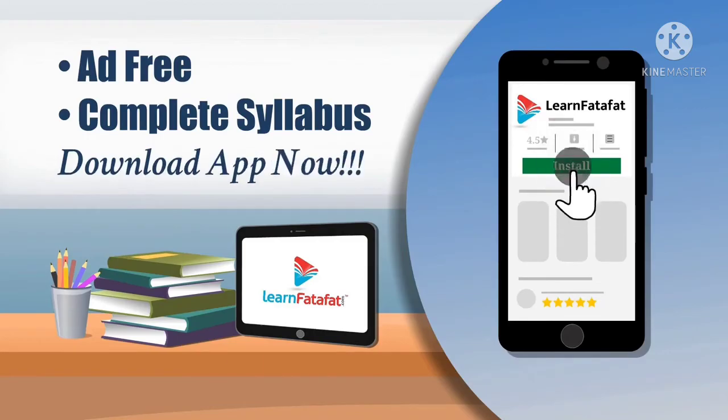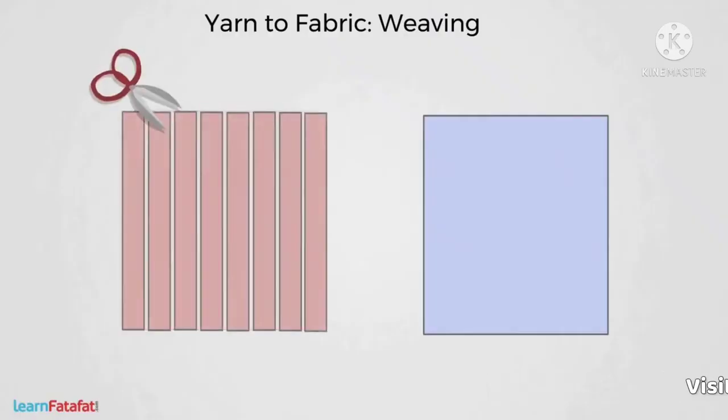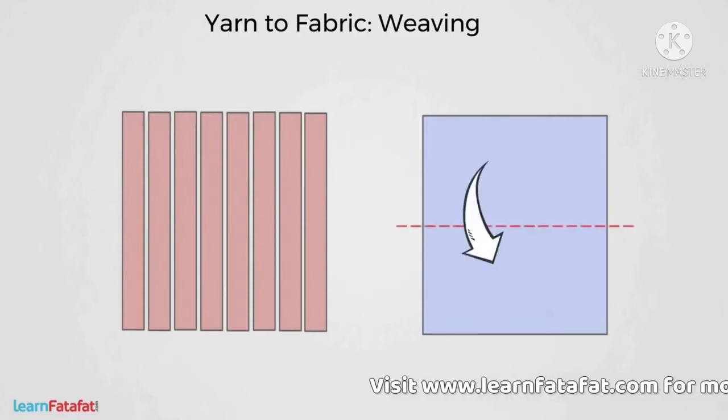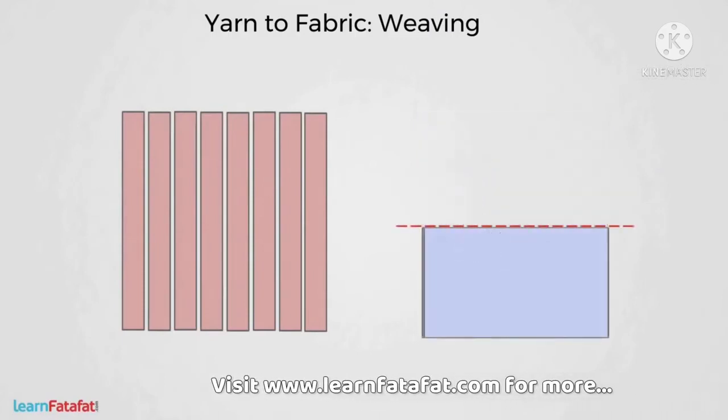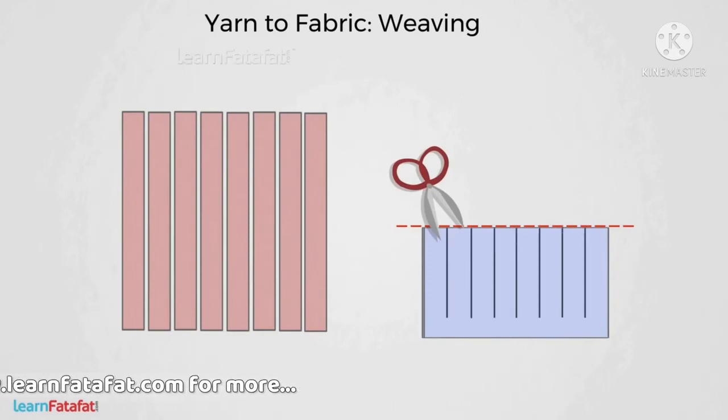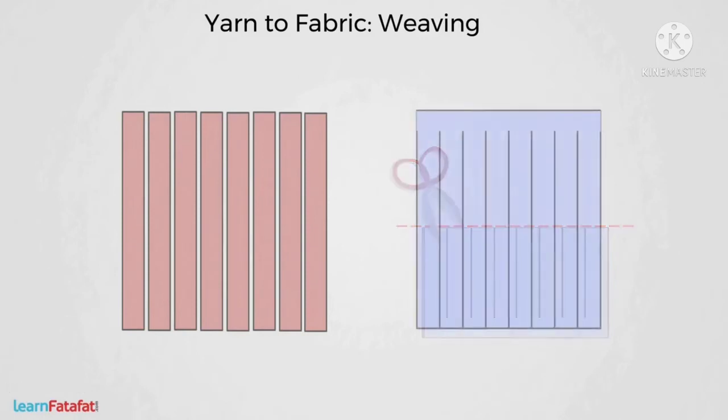Make equal strips of red paper. Take the blue paper and fold it in the middle. From the folded side, cut the paper at equal distances, but not all the way through. Now unfold the paper and you will see the paper with cuts in it.